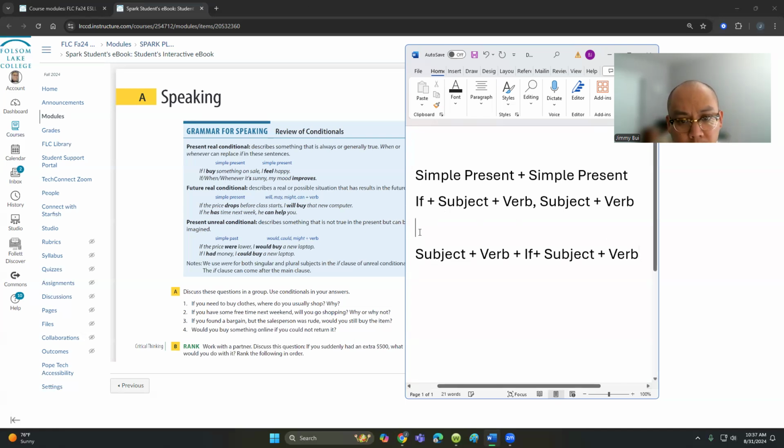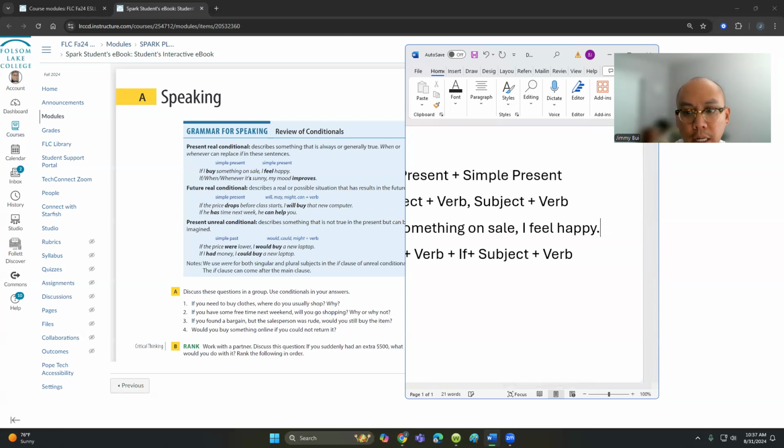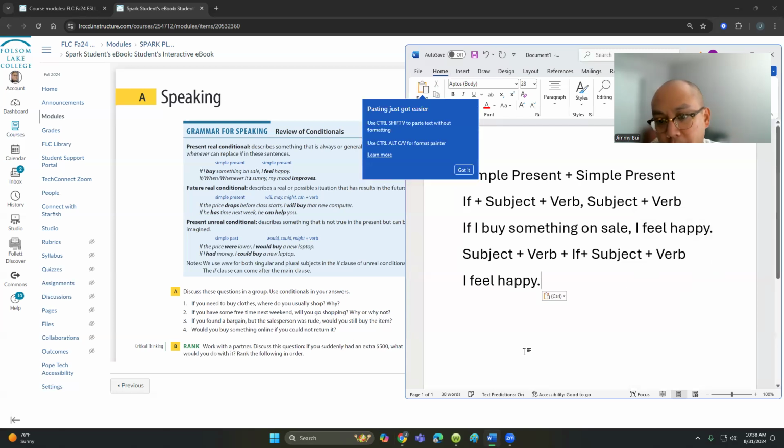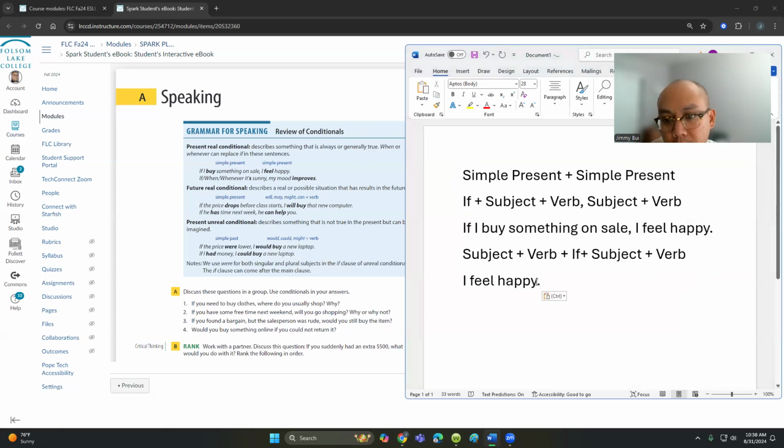This first example, if I buy something on sale, I feel happy, is from our textbook. But we can also change the format: I feel happy, no comma, if I buy something on sale.